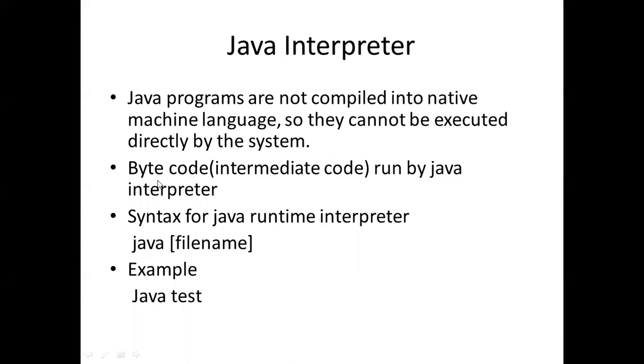code. Bytecode is run by Java interpreter. Then syntax for Java runtime interpreter: java, file name. For Java compiler, we use javac, and for interpretation, we use java and then file name. Example: java test. java is used for Java interpreter and test is our file name.